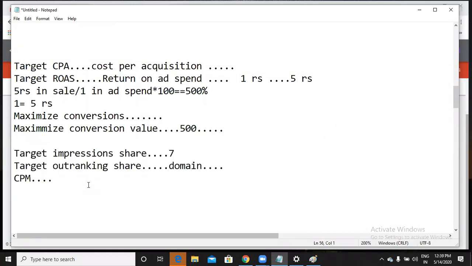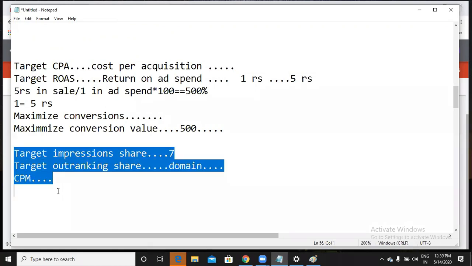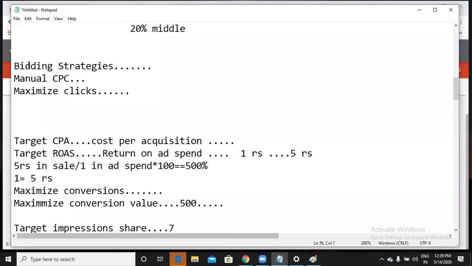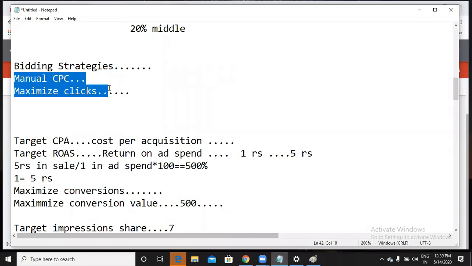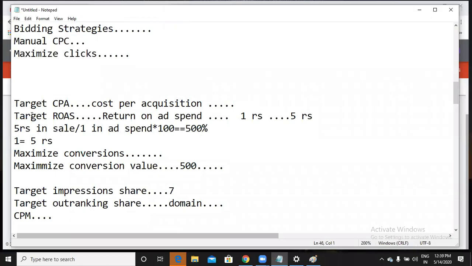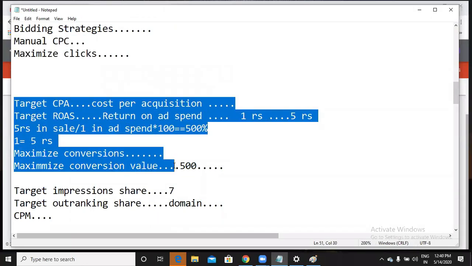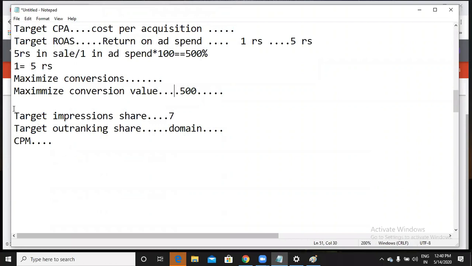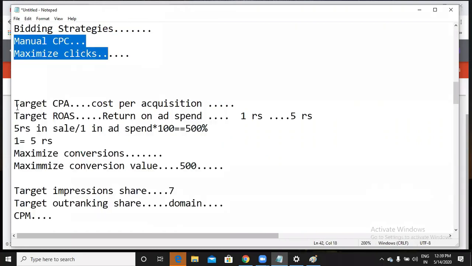When you are targeting impressions, you can use these three bidding strategies. Got it now? These two bidding strategies concentrate on clicks, these four concentrate more on conversions, and these three concentrate more on impressions.